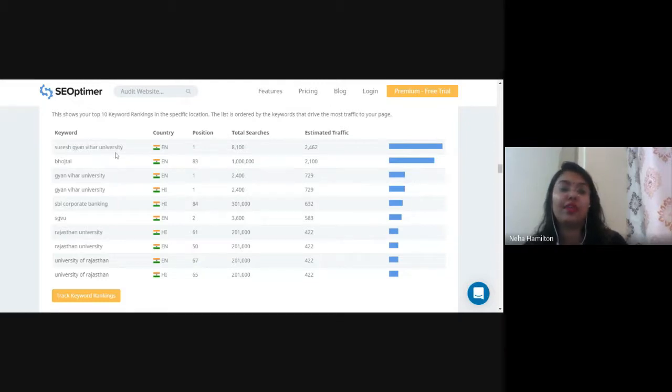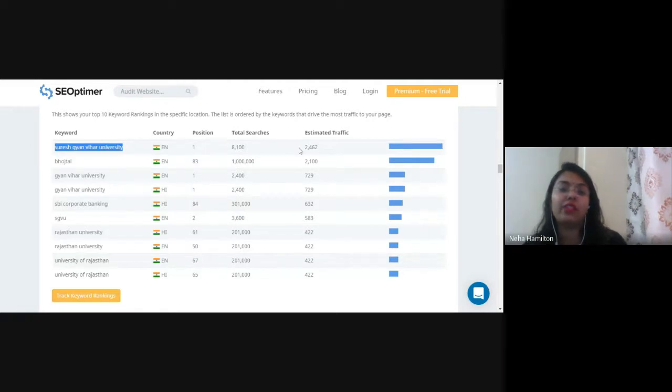Suresh Gyan Vihar University. If you type this keyword, then the position of the website is coming first, right? Estimated traffic is also given, right? And University of Rajasthan, meaning the competitors of Gyan Vihar University, are written here, right? So if you type SG View, then the Gyan Vihar website comes at second number. If you type Suresh Gyan Vihar University, it comes at first position. Total searches is written as 8100, so 8100 people are searching for that particular keyword, maybe in a month. These are one month figures which are given.